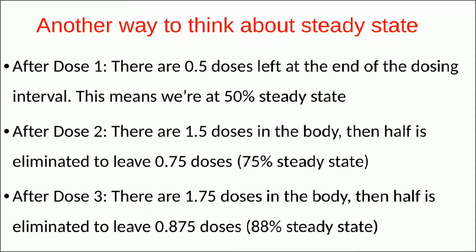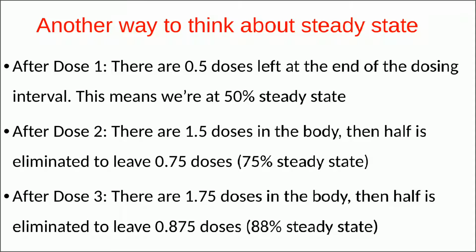Now let us try to understand another way to think about the steady state. So what happens after dose 1? There is 0.5 dose left at the end of the dosing interval. This means we are at 50% steady state. After dose 2, there are 1.5 doses in the body.